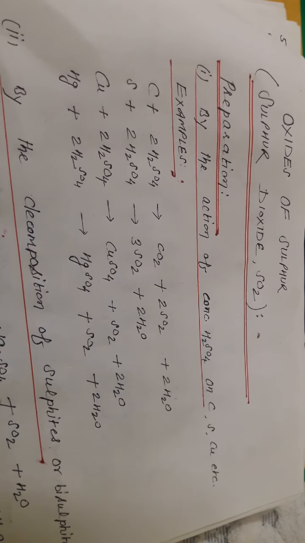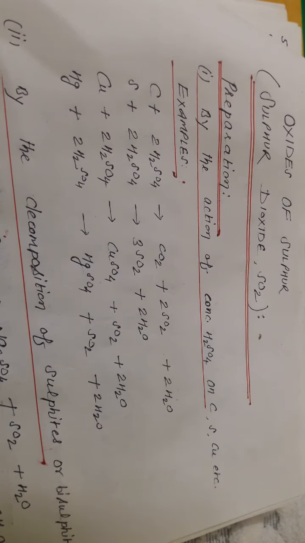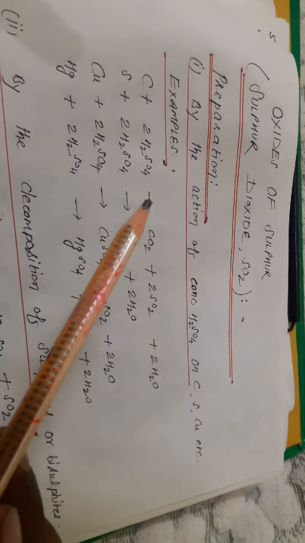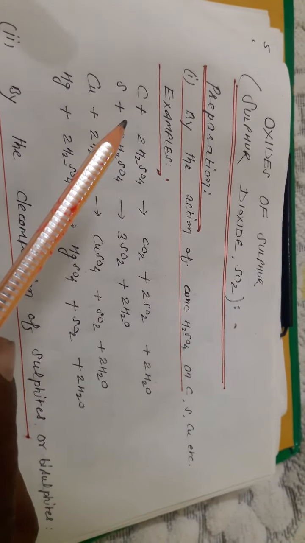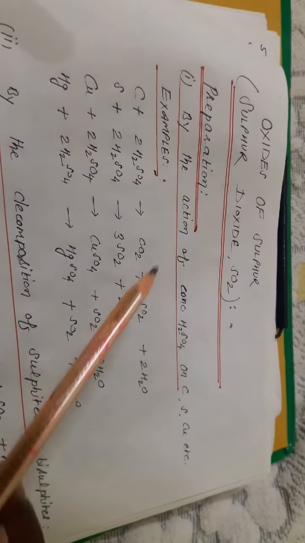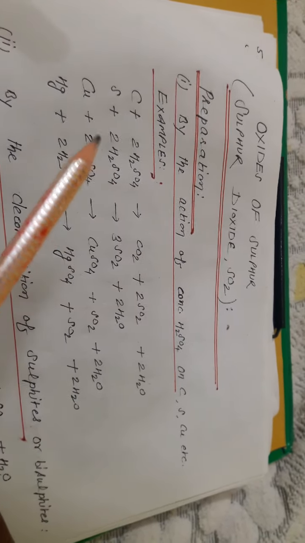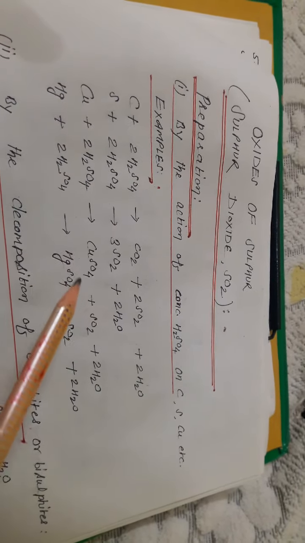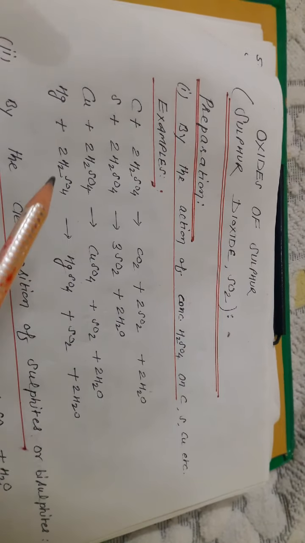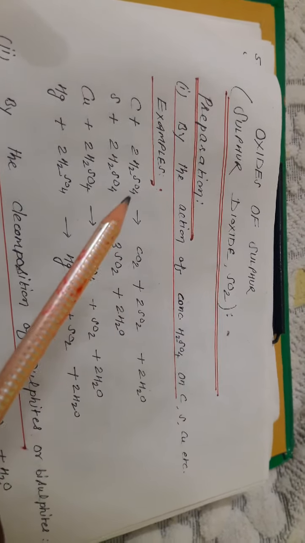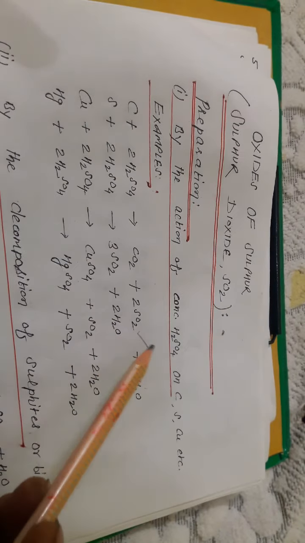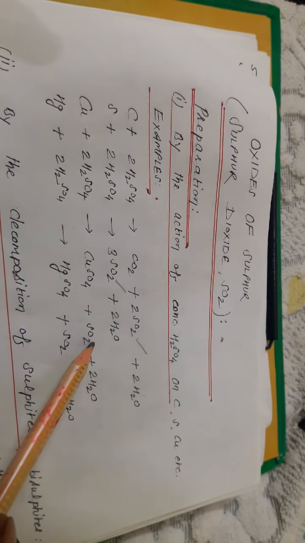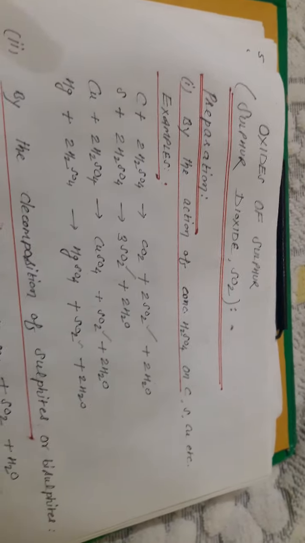So first we take preparation. First, the action of concentrated sulfuric acid on carbon, sulfur, copper, etc. For example, carbon is oxidized into CO2 by sulfuric acid. Sulfur is oxidized into SO2 by sulfuric acid, and copper into copper sulfate. So you can see this gas can be prepared by the action of concentrated hot sulfuric acid on non-metals like carbon, and on metals like mercury and even silver.